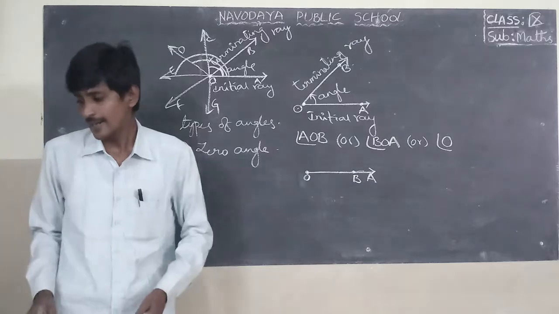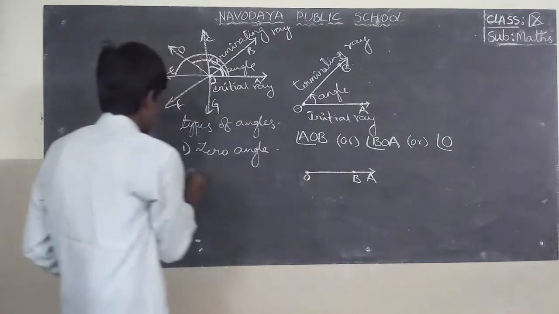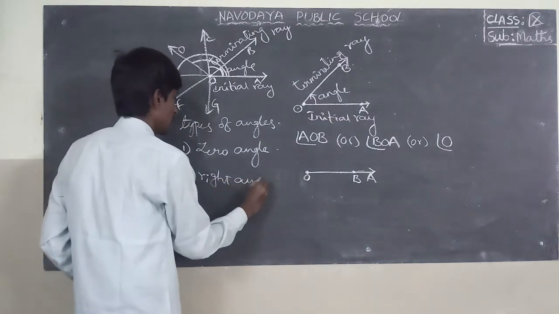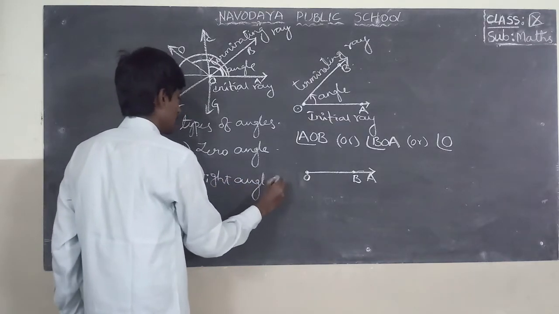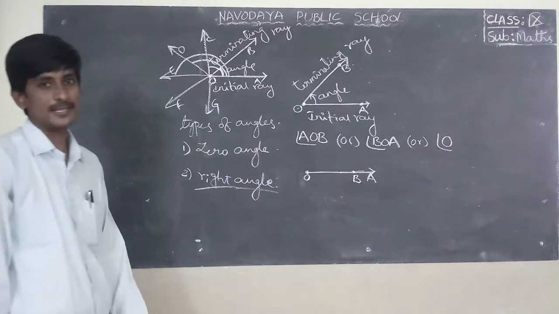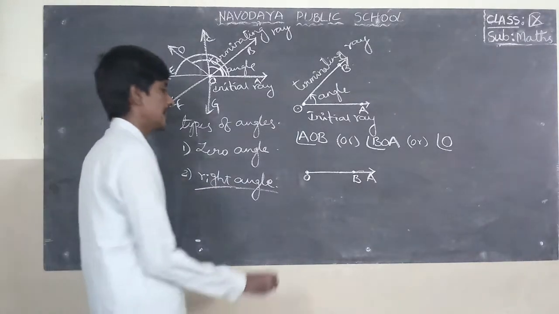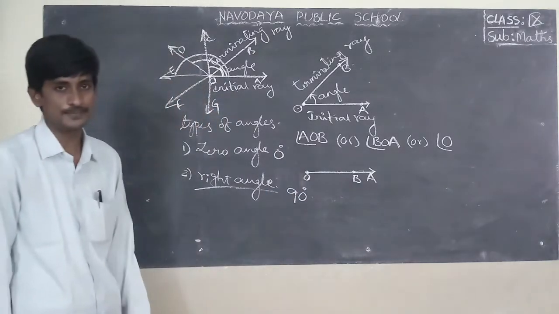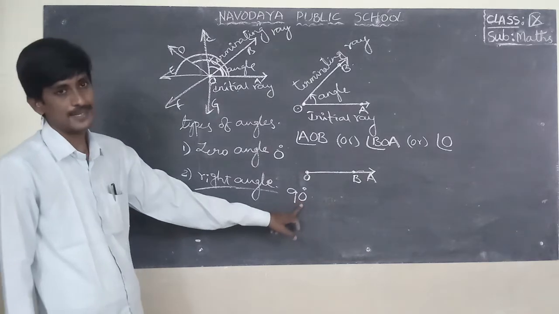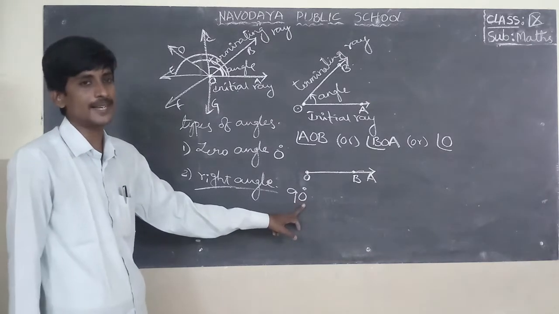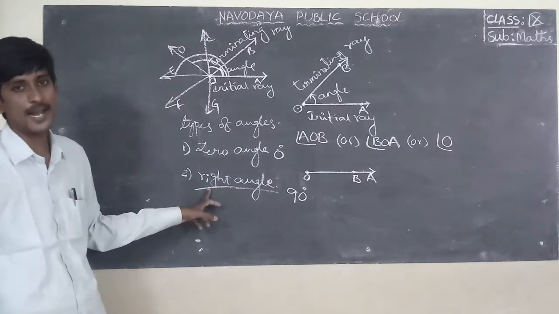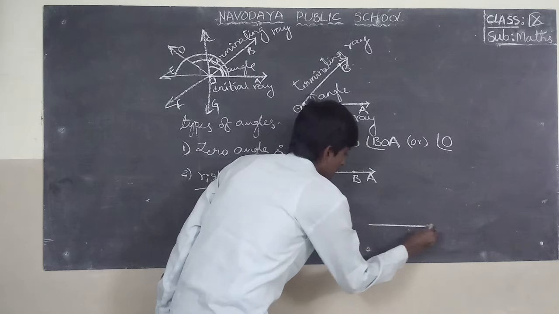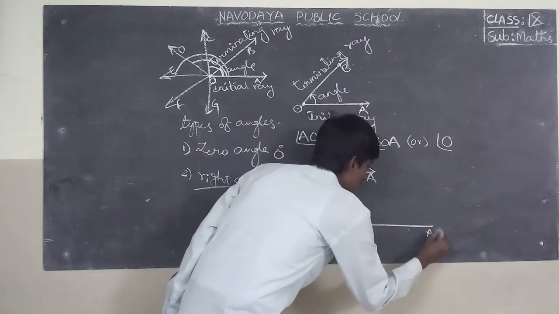Okay. Next, the second one is right angle. Right angle means the measure of an angle is 90 degrees. 0 degrees is called a zero angle. If the measure of an angle is 90 degrees, then the angle is called a right angle. This is the initial ray.